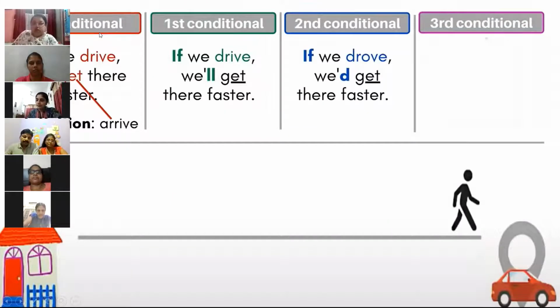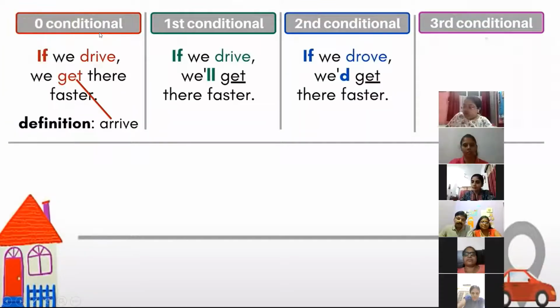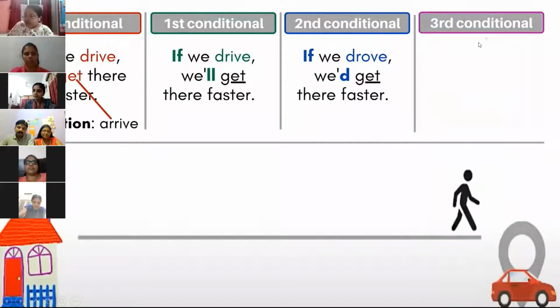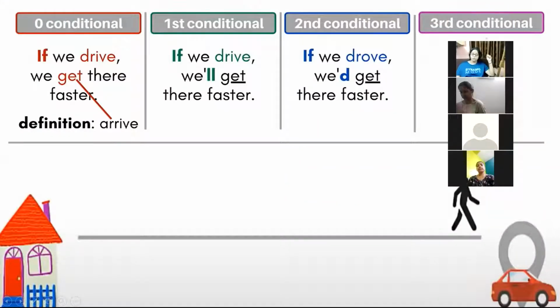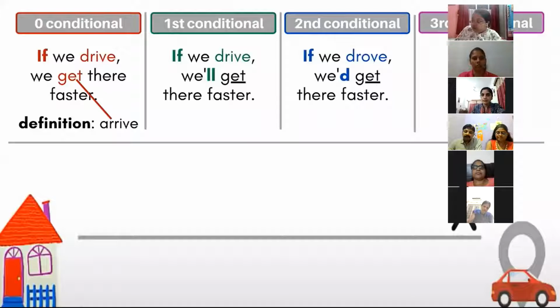Asha, can you tell me the third condition? The same sentence. Okay, let's go for Khushbu.